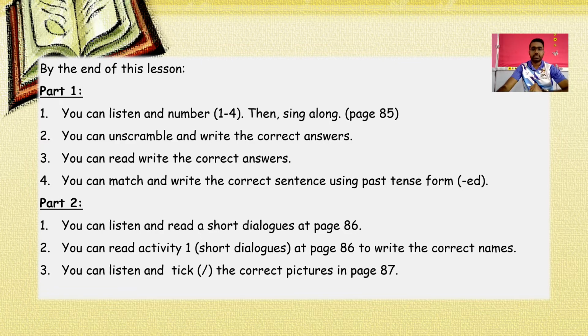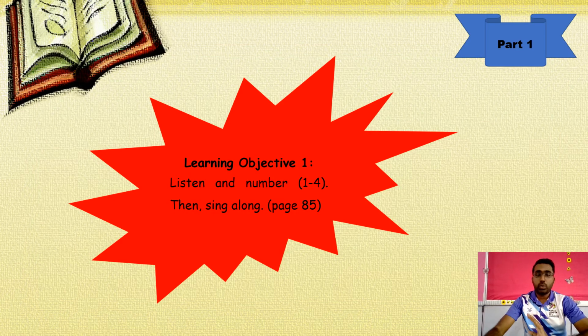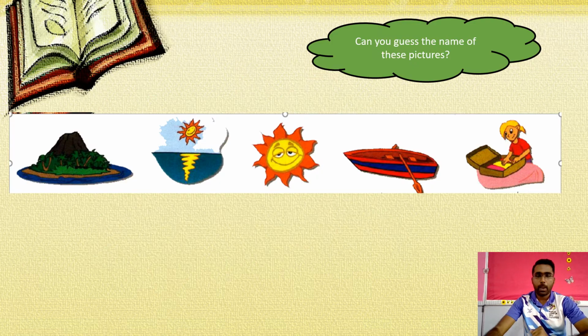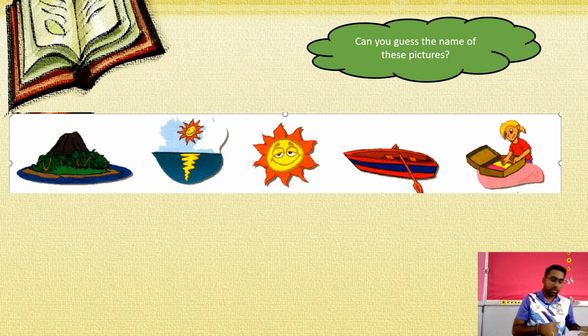Alright, so next. In part 1, listen to a number, then sing along. Can you guess the names of these pictures? Here you can refer to page 85 in your textbook.